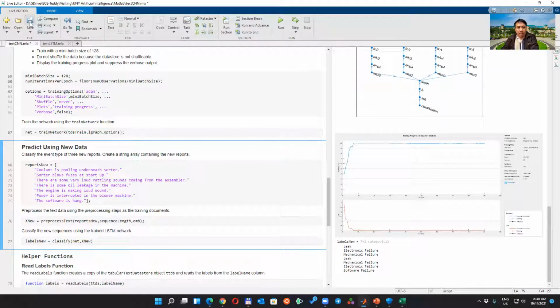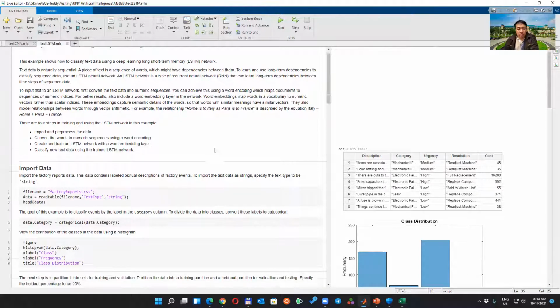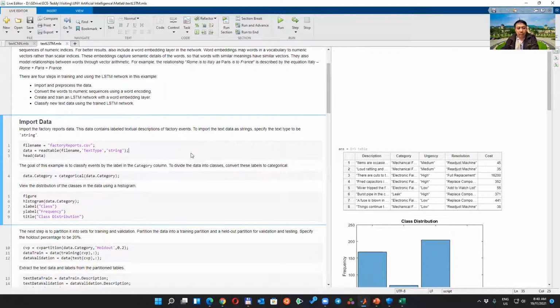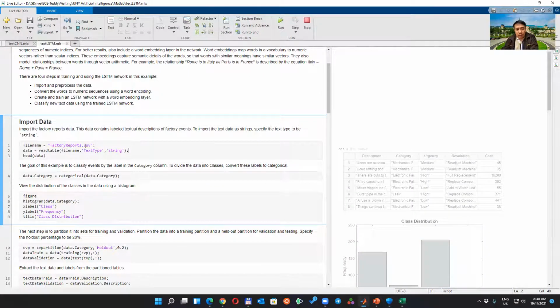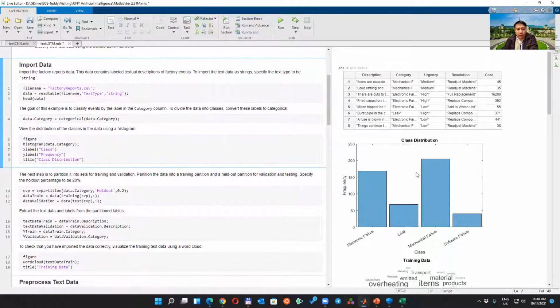Then we can also use the LSTM. Remember that we are using the recurrent neural network. We can go back to the previous class, but let's see the same factory reports that we have. We do categorization, and this is the class distribution. We have 4 classes.